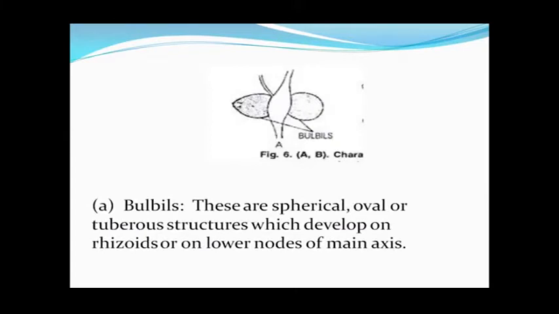First of all, the bulbils. These bulbils are rounded or oval or tuberous structures. These originate from the rhizoids or on the lowermost node of the main axis, and after detachment, these bulbils produce the complete Chara thallus. These bulbils are filled with reserve food material which is required for their growth, and that is why they can produce the complete thallus.